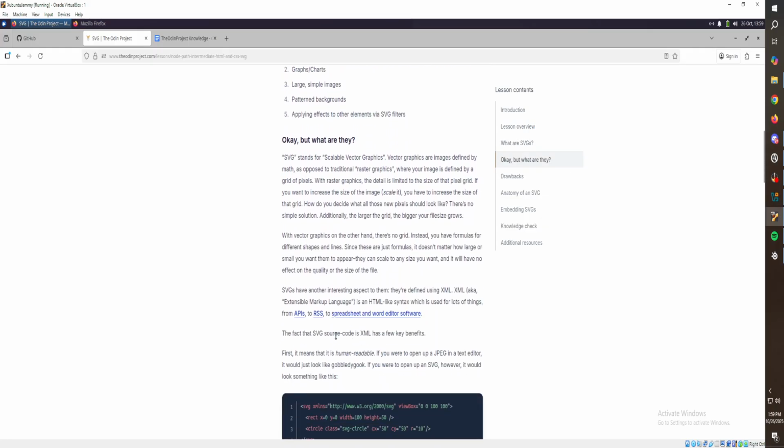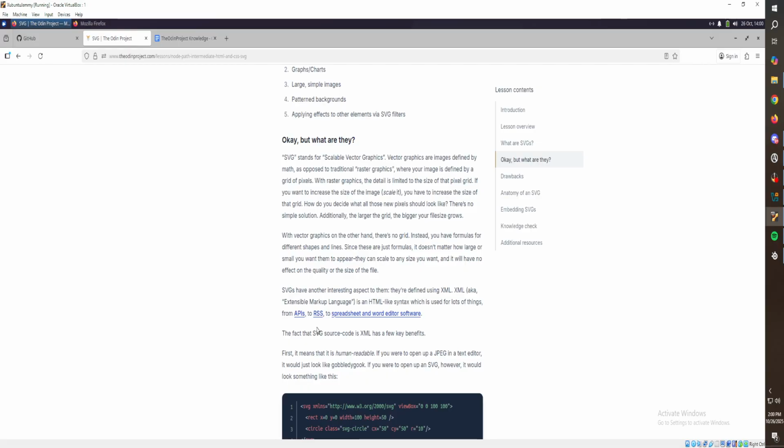Okay. So SVG stands for scalable vector graphics. Vector graphics are images defined by math as opposed to traditional raster graphic, where your image is defined by a grid of pixels. With raster graphics, the detail is limited to the size of that pixel grid. Okay, I see. Nice. You have the increased size of the grid. No simple solution. All right. So vector graphics, there's no grid, and so you have formulas for different shapes and lines. Since these are just formulas, it doesn't matter how large or small you want them to appear. They scale better. All right.